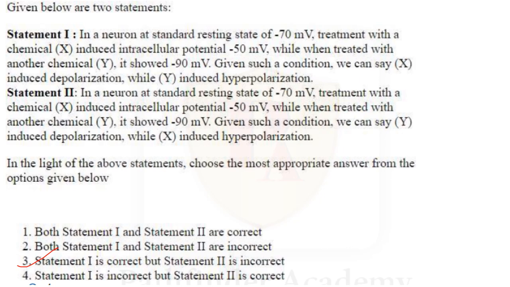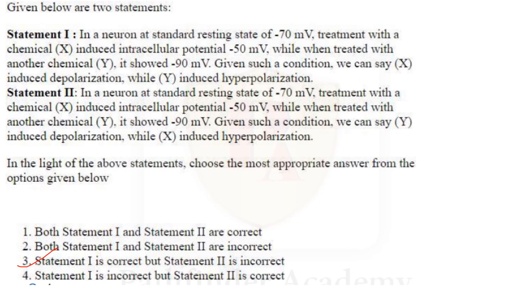Statement 2. In a neuron at standard resting state of minus 70 mV, treatment with the chemical X induced intracellular potential minus 50 mV, while when treated with another chemical Y, it showed minus 90 mV. Given such a condition, we can say Y induced depolarization while X induced hyperpolarization.